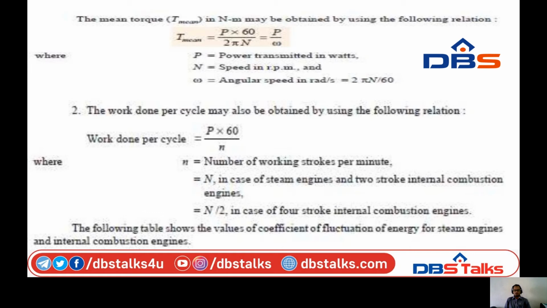Here we give the different values of the coefficient of fluctuation of energy for steam engines and internal combustion engines.